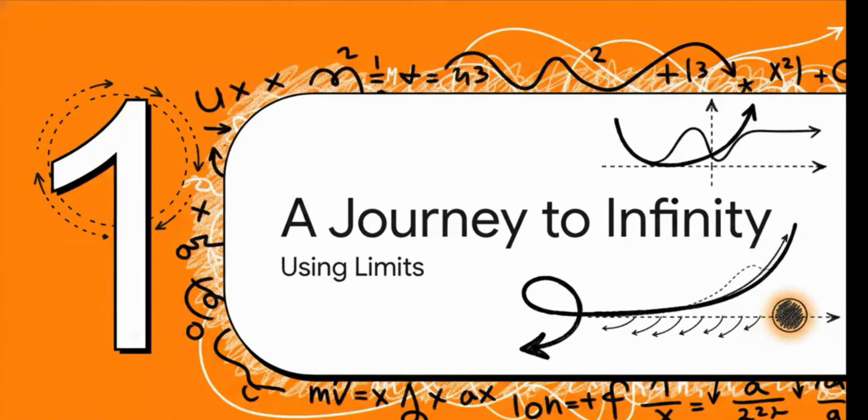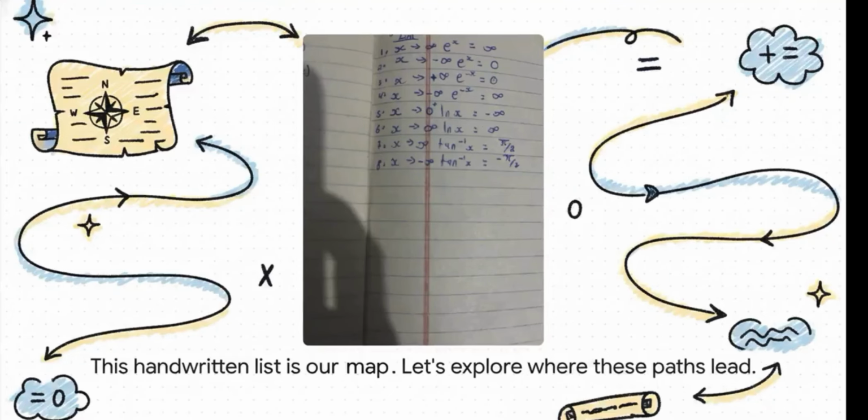Well, in math, we've got this really powerful tool called a limit. All a limit does is tell us what value a function is heading towards as we travel along its path forever and ever. And this simple handwritten list right here, this is our treasure map. It shows us 8 different mathematical paths and where they end up at infinity. So let's bring this map to life, shall we?